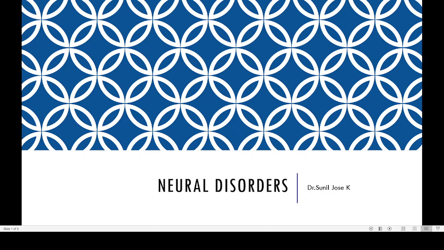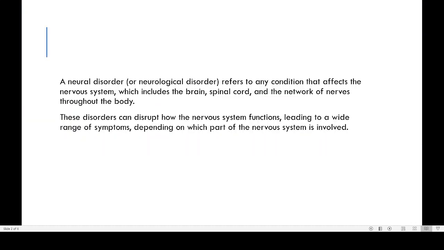So in this topic we will be discussing neural disorders. As you can understand from the term itself, a neural disorder or neurological disorder is any condition that affects our nervous system or neurons. So some disease or disorder which is affecting our nervous system is known as a neural disorder.